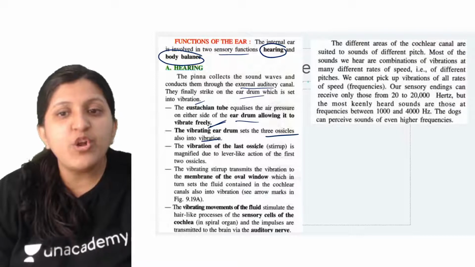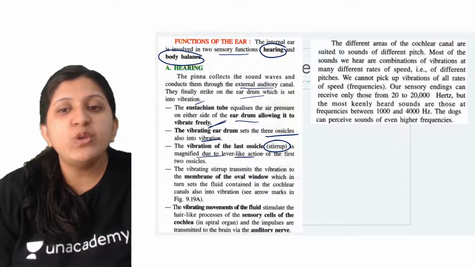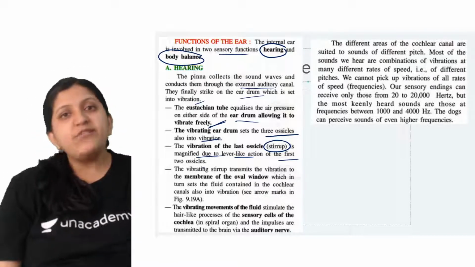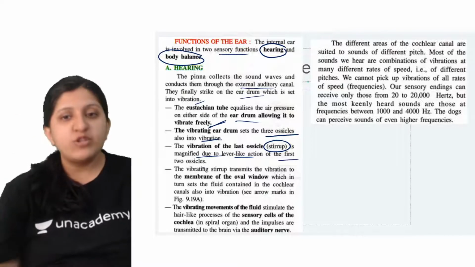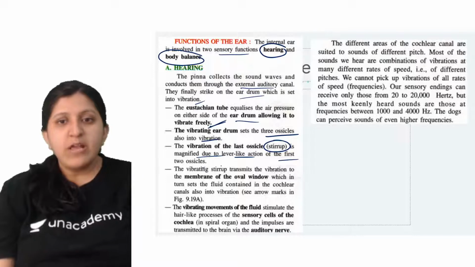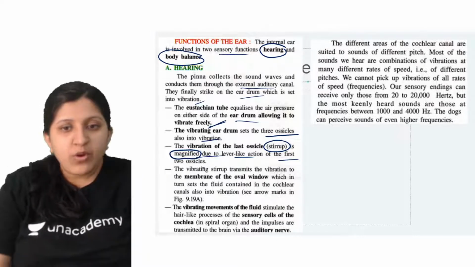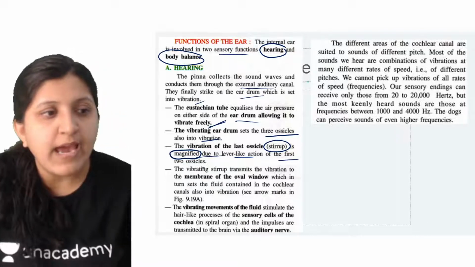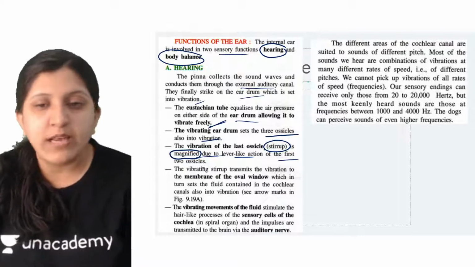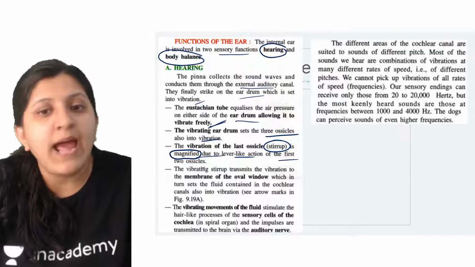The vibration of the last ossicle, that is the stirrup, is magnified due to the lever-like action of the first two ossicles. As the first two start moving, the third one will also start moving, and a lot of pressure is generated. So this is basically magnification of the sound wave. Due to the lever-like action of the first two ossicles, they create a magnified sound at the stirrup.